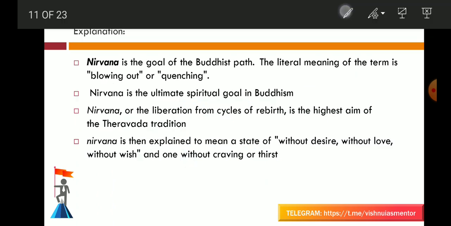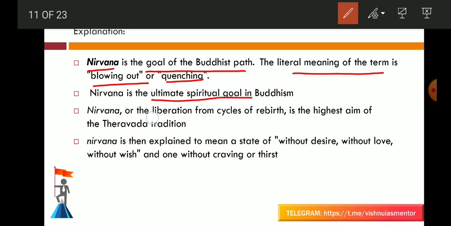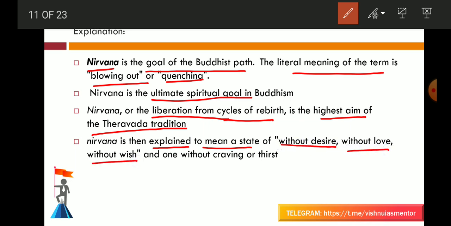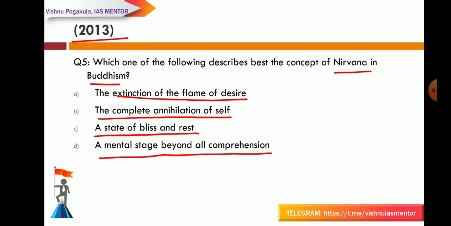Let's see the explanation. Nirvana is the goal of the Buddhist path. The literal meaning of the term is blowing out or quenching. It is the ultimate spiritual goal in Buddhism. It is the liberation from the cycle of rebirth. It is the highest aim of the Theravada tradition. Nirvana is then explained as a state without desire, without love, without wish, and one without craving or thirst. So the answer is the extinction of the flame of desire.